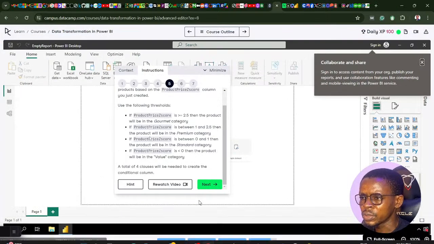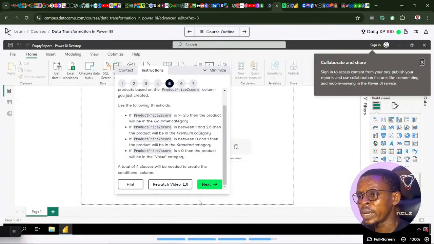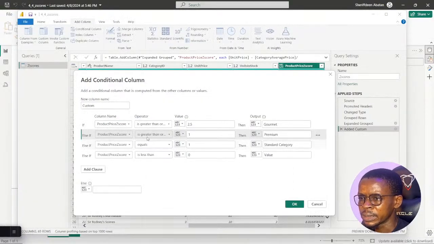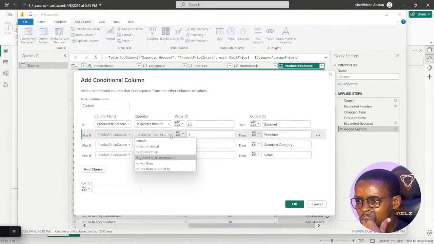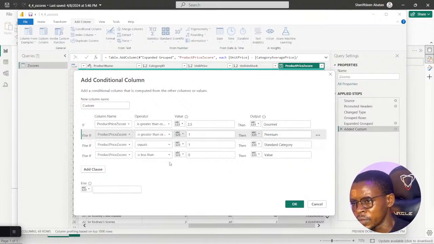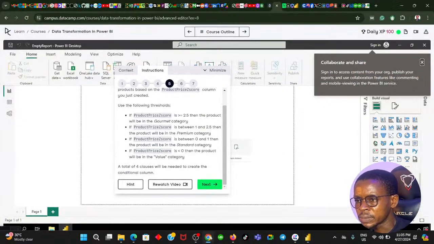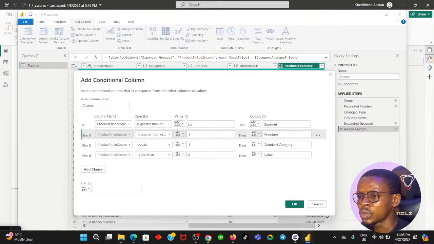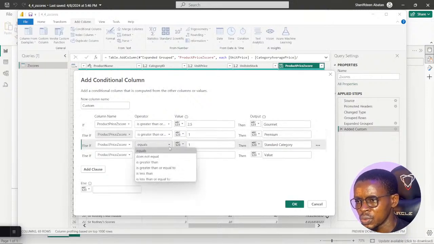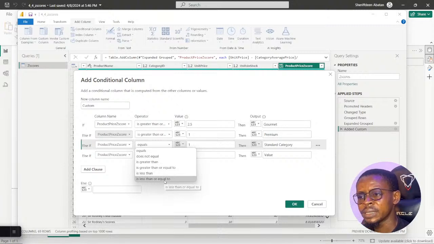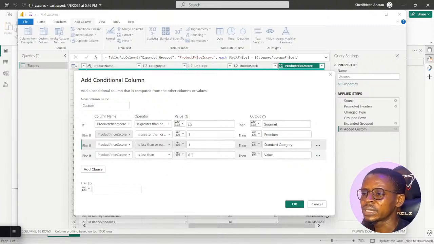So I figured it out now. This one should be: if product price score is between 1 and 2.5, that is greater than 1 or equal to 1. So that one is between 1 and 2.5. The third one says if the product price score is between 0 and 1, so that is equal to 1 and less than 1. That is between 0 and 1, while this one is less than 0.